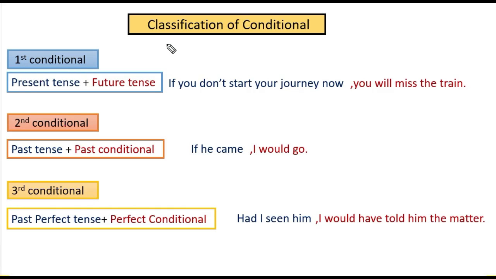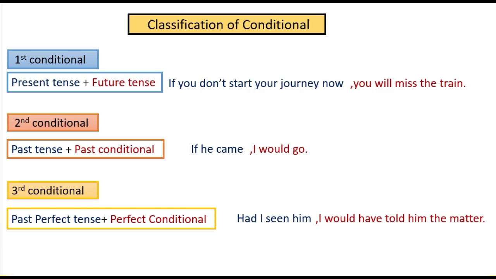The classification of conditionals is first conditional, second conditional, and third conditional. The first conditional consists of two tenses, present tense and future tense. If you do not start your journey now, you will miss the train. And the second conditional is combined with past tense and past conditional. If he came, I would go. And the third conditional is past perfect tense and perfect conditional, that is, had I seen him, I would have told